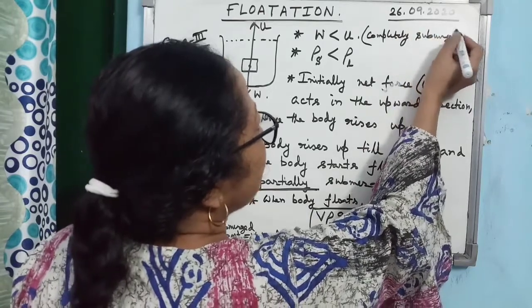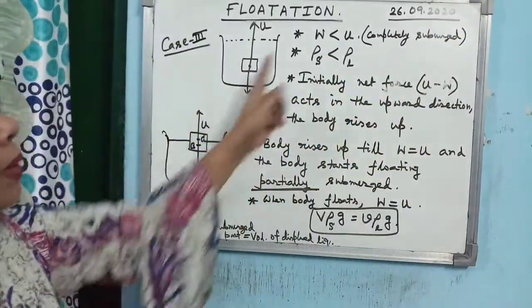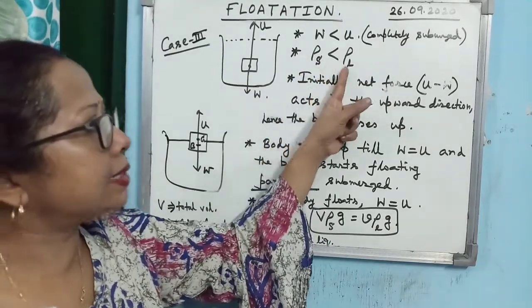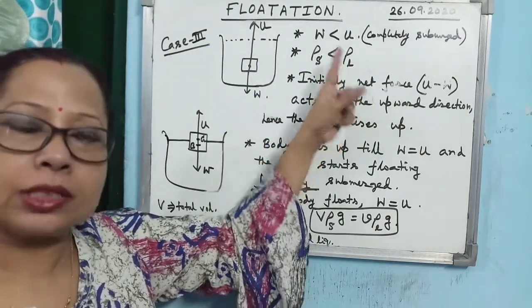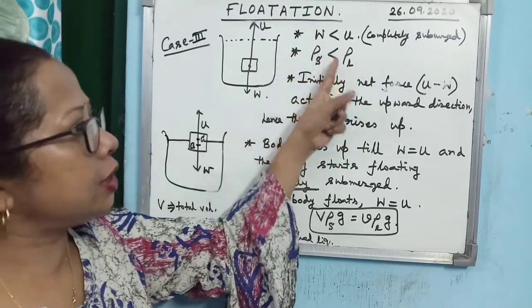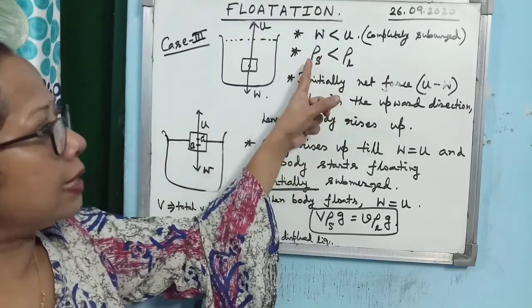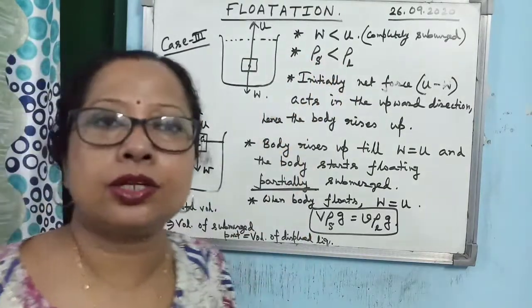Alright. Now you see what will happen. If W is less than U, it means density of the solid is less than density of the liquid. Because you will write again V rho S G. Here you will write down V rho L G. V and G cancel. So density of the solid is less than density of the liquid.